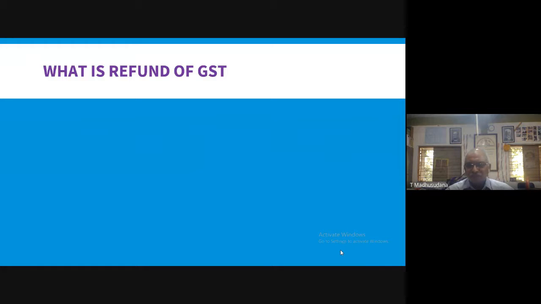It is not input tax credit. It is output tax liability. Whatever tax is paid by the supplier to the government, in certain circumstances, the government will allow the refund of GST paid by the suppliers.